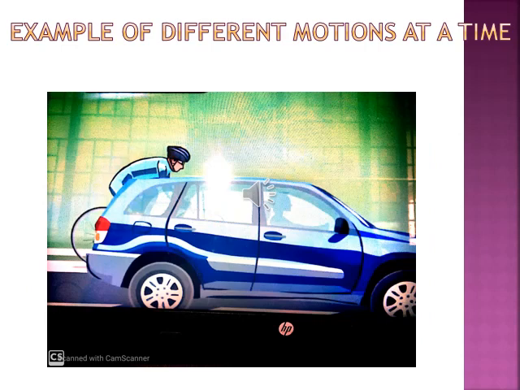See here, the motion of the car and the motion of the cycle. What do you think? Who takes less time to cover the distance between school and home? Naturally and definitely the car, because the time taken by the car is less and therefore its motion is fast. Similarly, the cycle takes more time as compared to the car, so the motion of the cycle is considered to be slow motion.